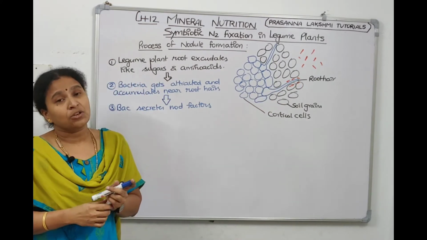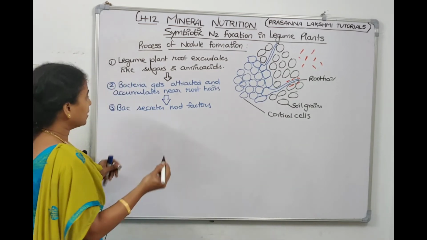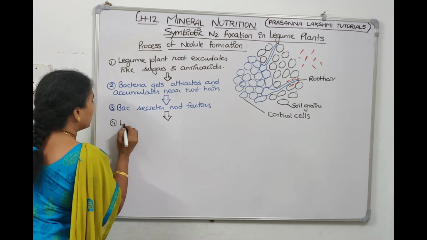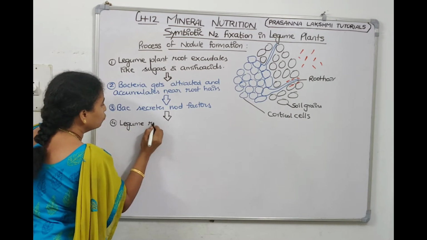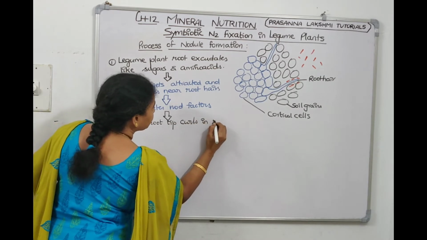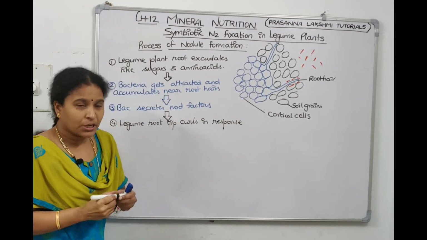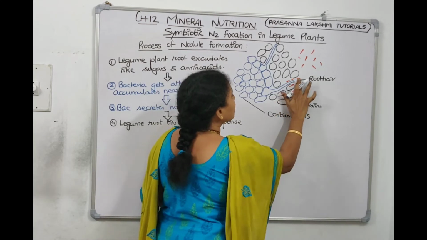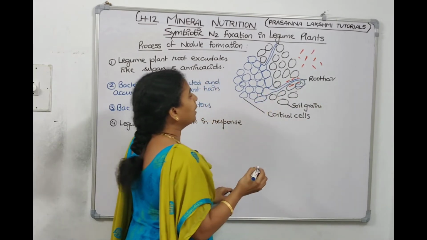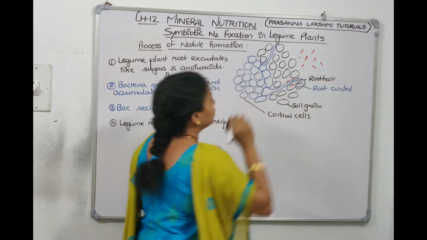When the bacteria secretes nodulation factors, then the root hair will curl. So when the bacteria secretes nodulation factors, what happens? Tell me. The fourth step will be the legume root tip curls in response. So when the bacteria comes and secretes nodulation factors, then what happens to this root tip, children? The root tip curls like this. The root curled.